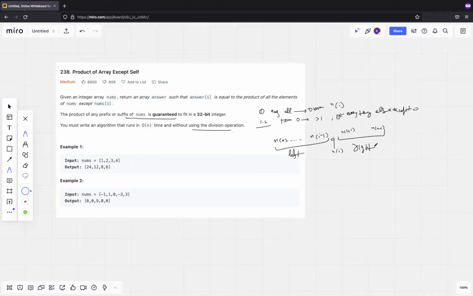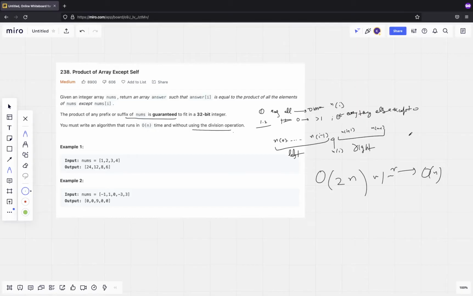I'll traverse from left to right, keep calculating the left part for each i, and then traverse from right to left to keep track of all the rights. Then I get the overall product by multiplying lefts and rights. The first solution will take order 2n memory, and then we can optimize it to order n. So let's jump to the code and try to understand all these solutions.